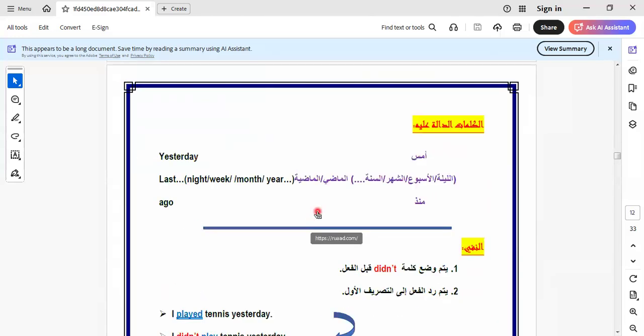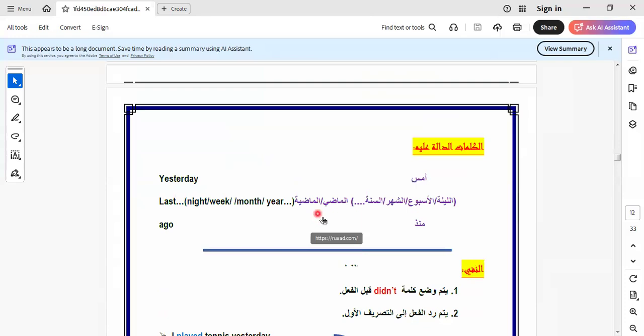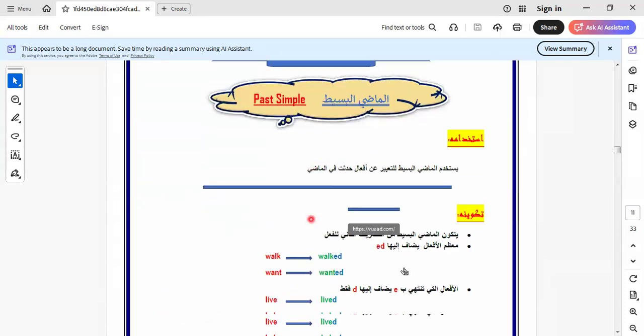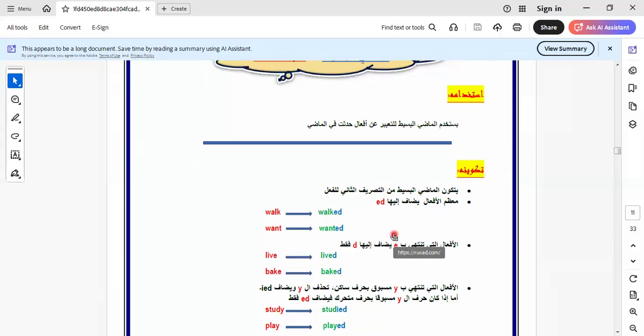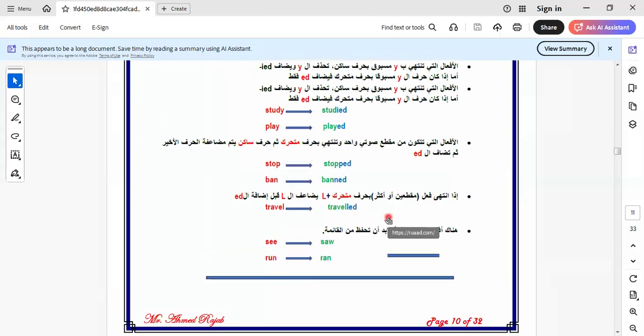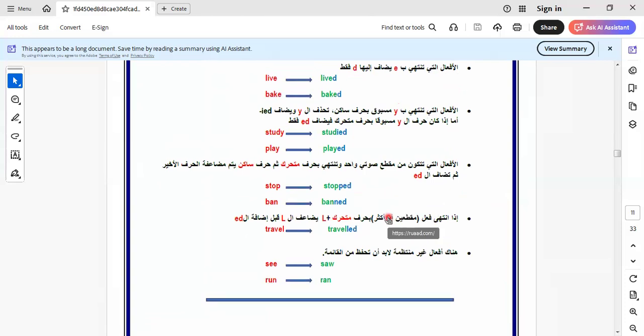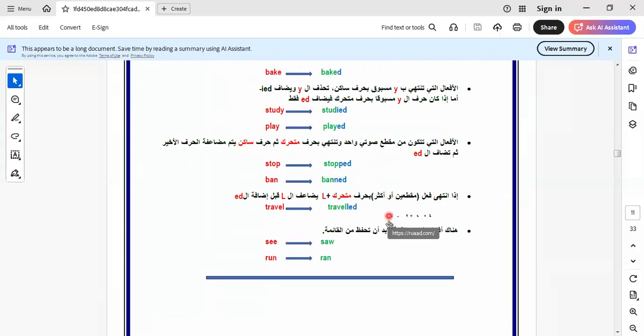Okay, let's go to another item here. So now we know this tense is used to express an action that happened in the past. The formula is adding ed to the verb. Regular verbs only take ed, and irregular verbs don't, and irregular verbs must be memorized before we use them.